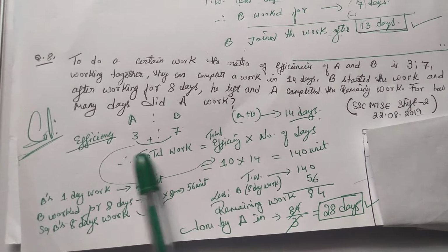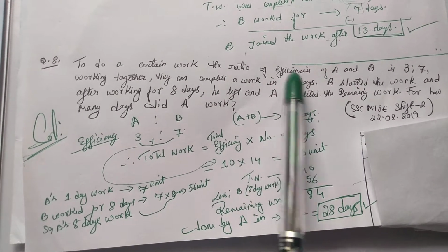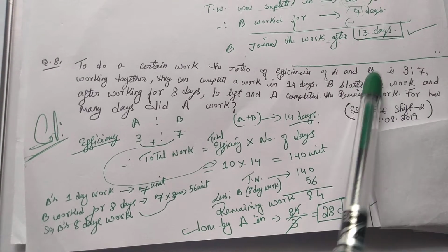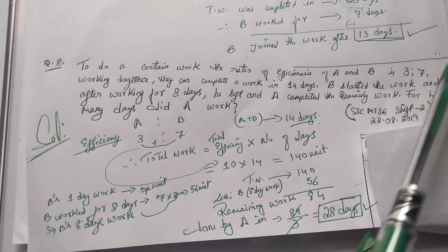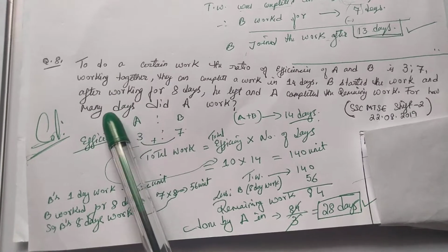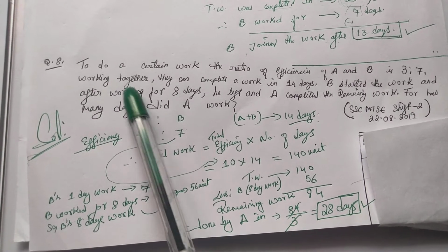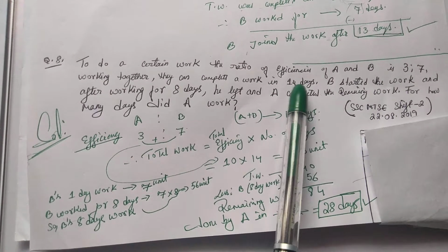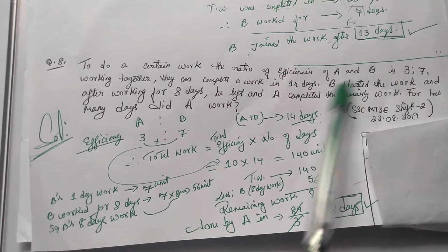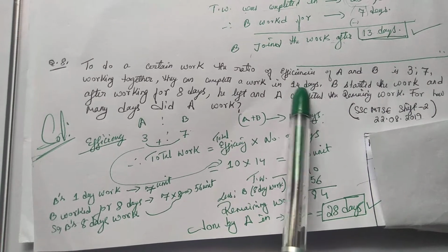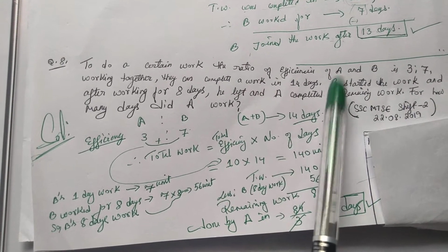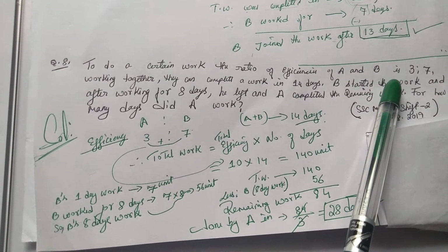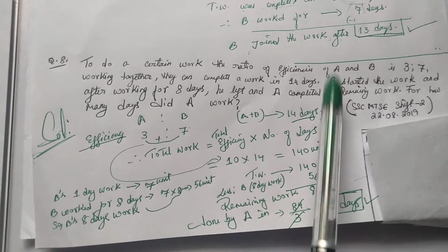So, friends, in this question the efficiency ratio of A and B has been given. What is the efficiency ratio? 3:7. Now the question says that if they work together, A and B will complete the work in 14 days. However, B started the work.